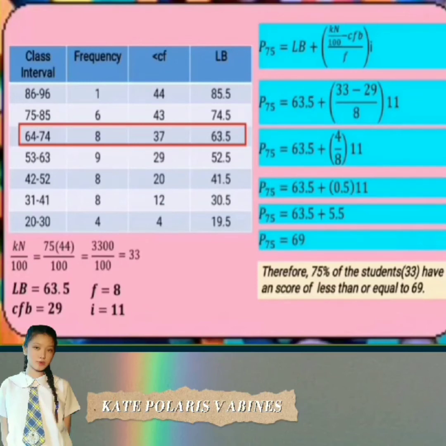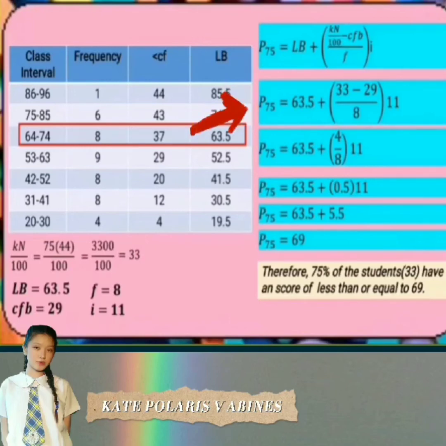Ang lower boundary natin ay 63.5. Cumulative frequency below equals 29. Frequency equals 8. Class size equals 11. By substitution, that is 63.5 plus ang kn over 100 ay 33 minus ang CFB natin is 29 all over ang frequency natin is 8 times ang class size ay 11.